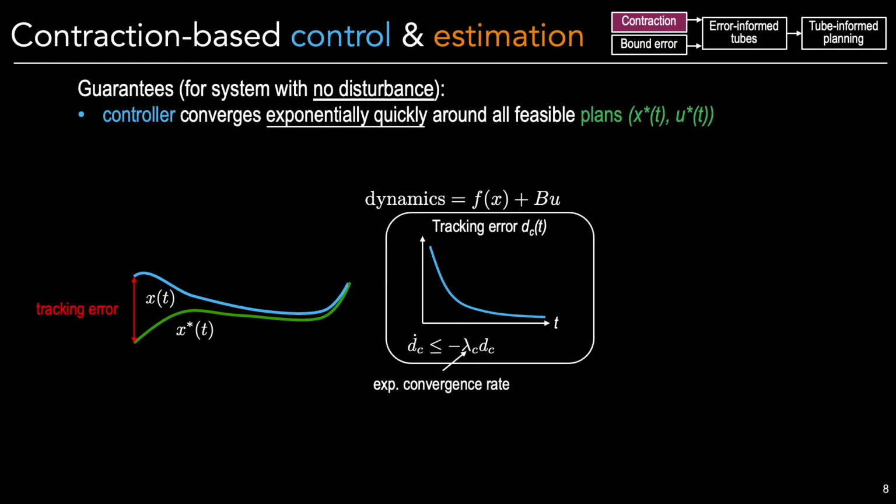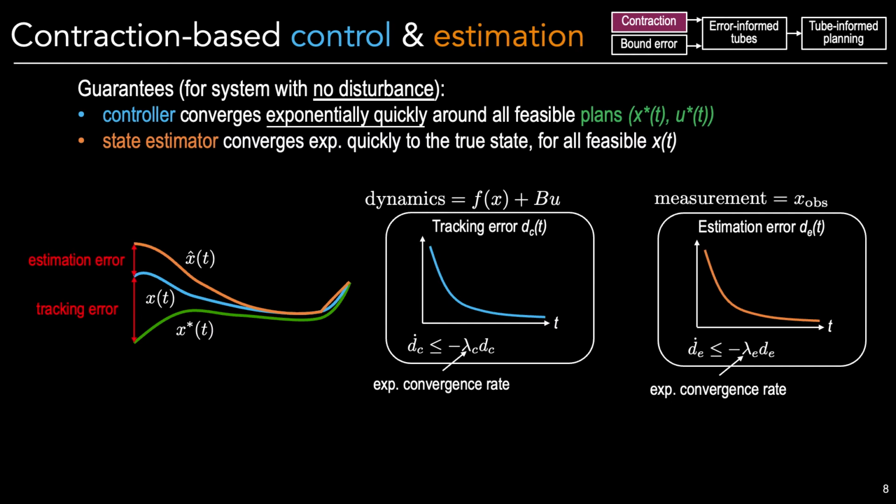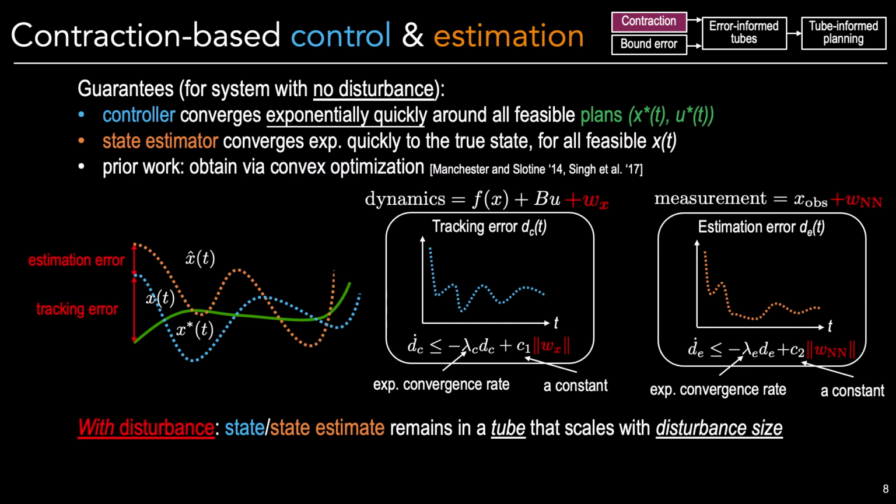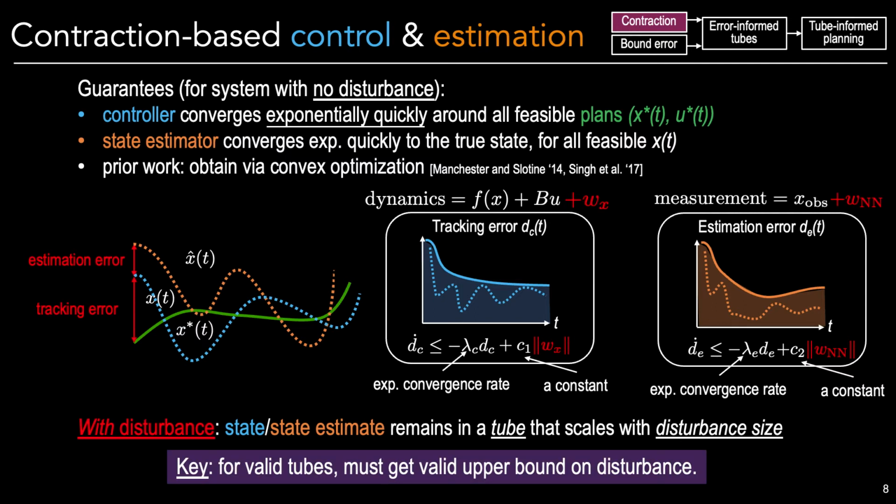By exponentially quickly, I mean that the error in tracking the plan shrinks at some rate lambda c over time. The same properties hold for a contraction-based state estimator. And these contraction-based controllers and estimators can be efficiently designed for control affine systems via convex optimization. However, when error is introduced to the controller and estimator, the state and the state estimate are going to be perturbed, and will instead remain in a tube around the nominal and true trajectories, respectively. Crucially, the size of this tube scales with the size of the disturbance.